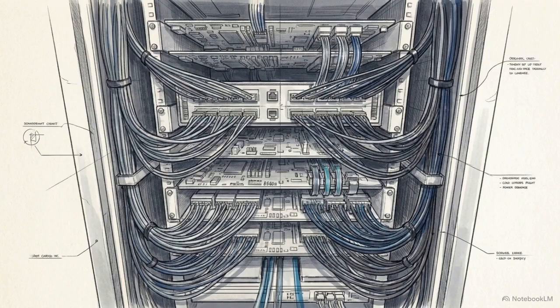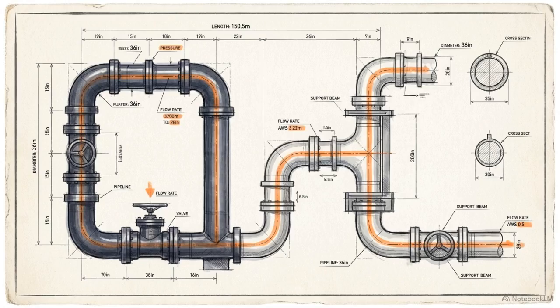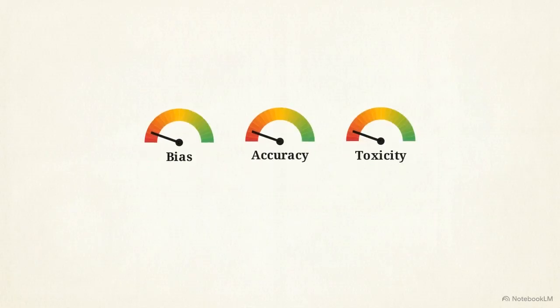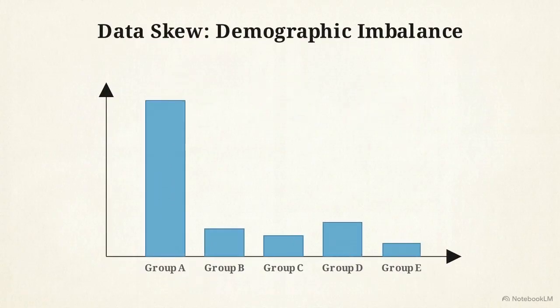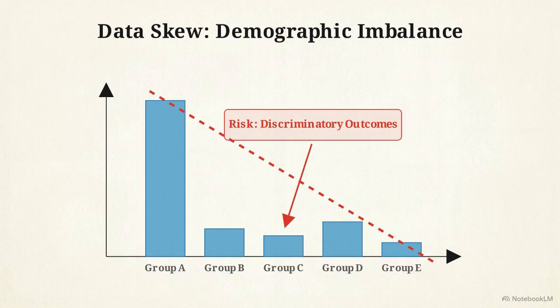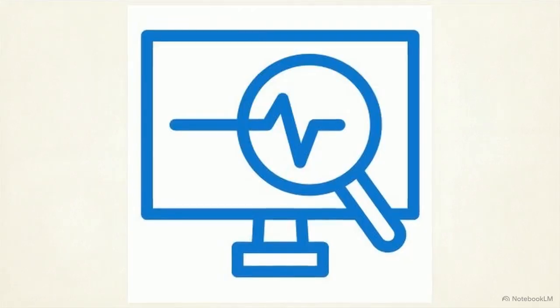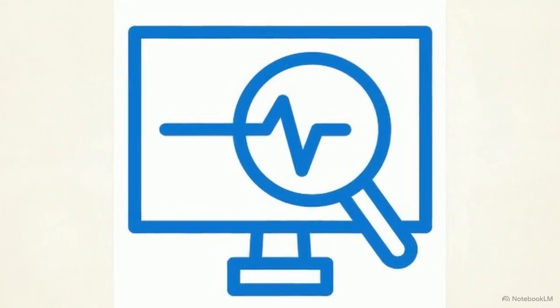Beyond external attacks, we must address the internal integrity of the model. Fairness and transparency are properties that must be engineered into the pipeline. SageMaker Clarify provides the tools to evaluate models for bias, accuracy, and toxicity during the training phase. Clarify identifies data skew, such as demographic imbalances, that would lead to discriminatory outcomes if the model were deployed as is. This interface allows for continuous monitoring in production.